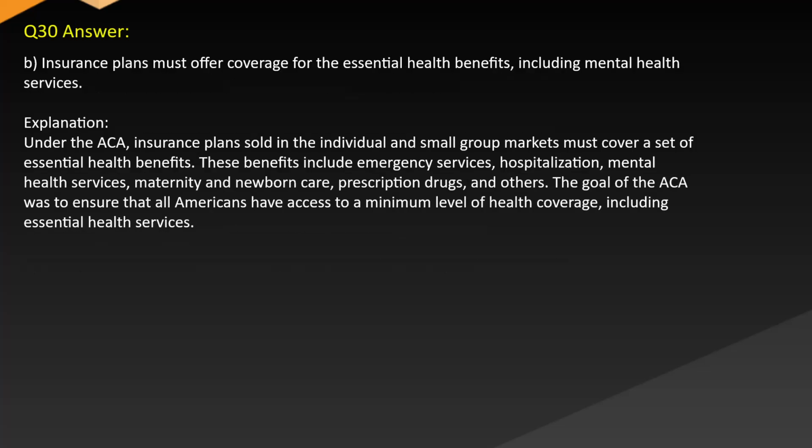Answer B. Insurance plans must offer coverage for the essential health benefits, including mental health services. Explanation. Under the ACA, insurance plans sold in the individual and small group markets must cover a set of essential health benefits. These benefits include emergency services, hospitalization, mental health services, maternity and newborn care, prescription drugs, and others. The goal of the ACA is to ensure that all Americans have access to a minimum level of health coverage, including essential health services.